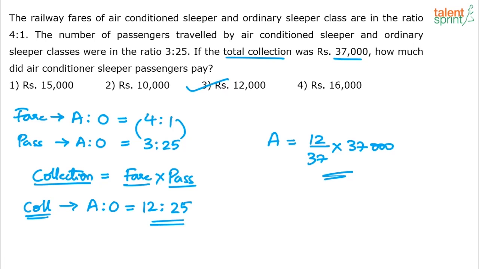Right? Just multiply the two ratios. 4:1 and 3:25. The product will give you 12:25. Be careful. Here it is A:O and A:O, so you can directly multiply. By any chance, if it is A:O and O:A, then you have to do the multiplication accordingly. You're able to follow. So be careful. These questions can sometimes be made tricky by changing the order of the variables, right? Anyways, option 3, 12,000 is the answer, which would take about 8 to 10 seconds maximum.